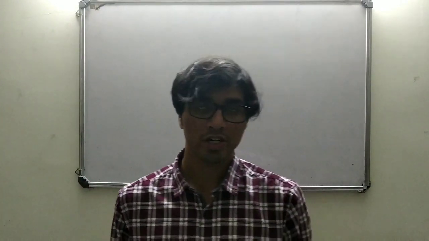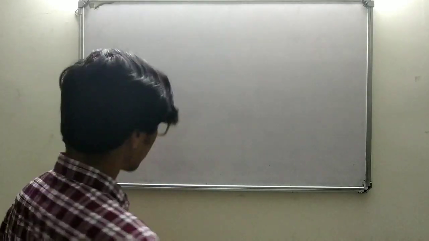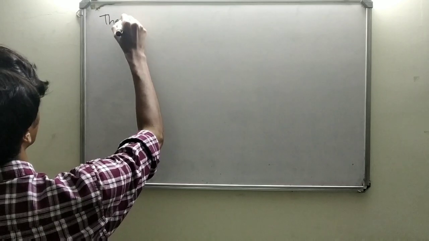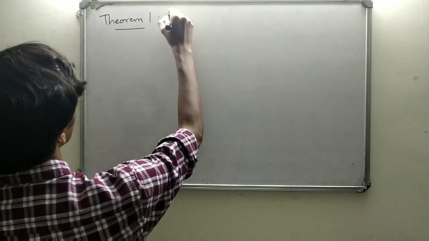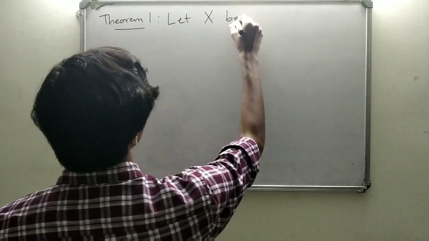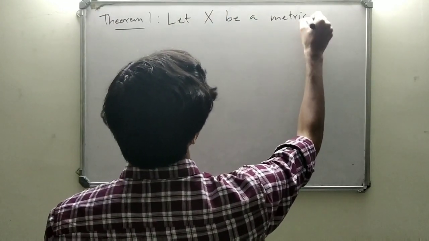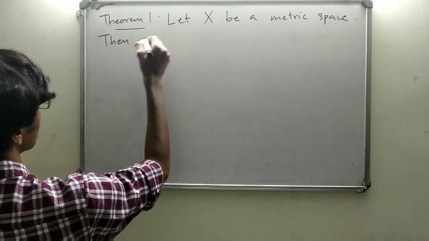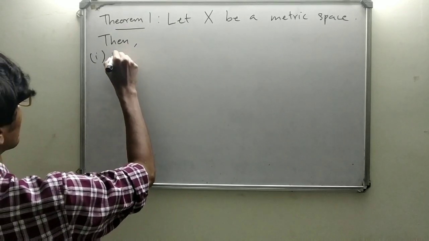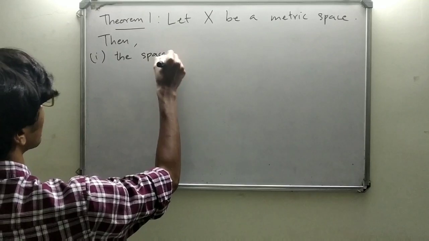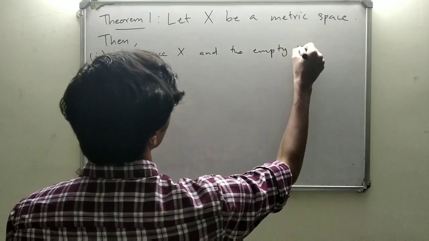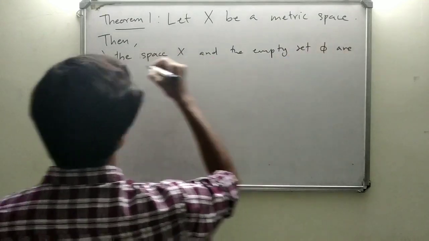So without further ado, let's jump straight into our theorem. Theorem 1. Let X be a metric space, then we have the following four statements. The space X and the empty set phi are open.